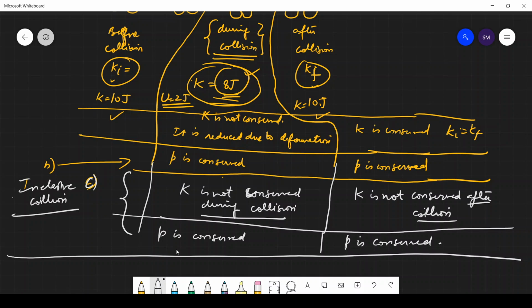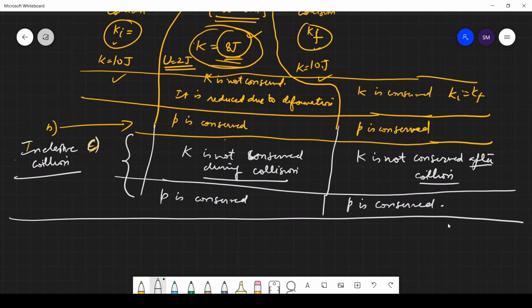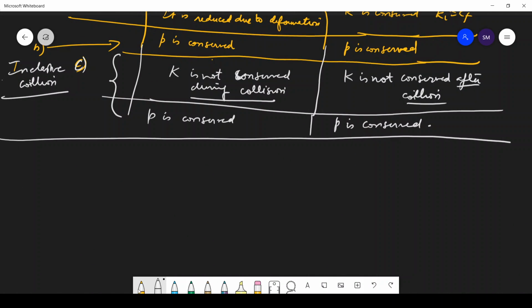Now next part, D. If the potential energy of 2 billiard balls depends only on the separation distance between their centers, is the collision elastic or inelastic? Elastic. Okay. So why is the collision elastic?